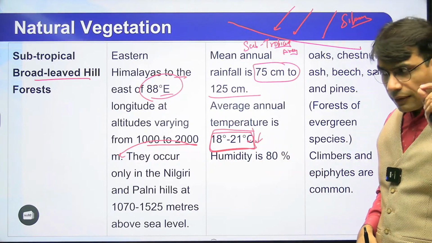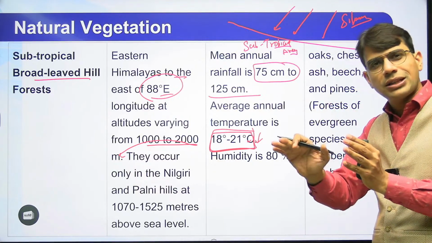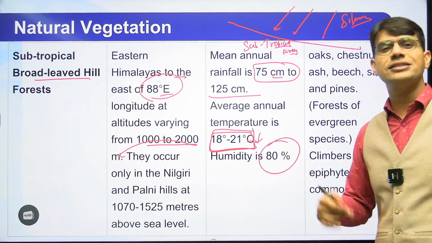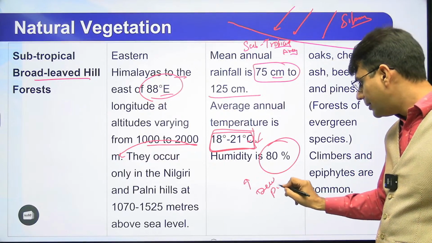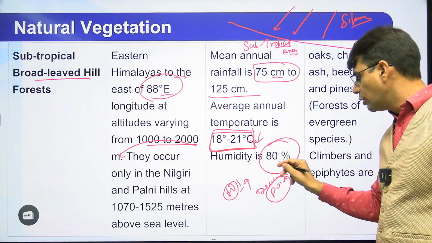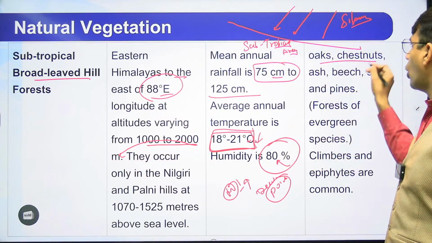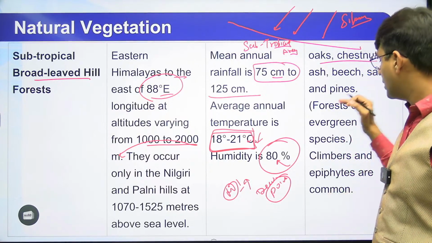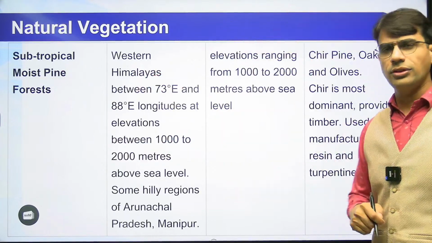And now you should make yourself aware: when the temperature is low or the moisture increases, in both cases relative humidity increases. So here the rainfall is less, but the relative humidity will be higher. Whenever there is a decrease in temperature, dew points will be nearby. Moisture holding capacity will be very low, and that's why there is 80% humidity found in this region. Oak tree, chestnut tree, beech tree, ash tree, pine tree, these are the areas where you find these characteristics. Species of trees will be found.